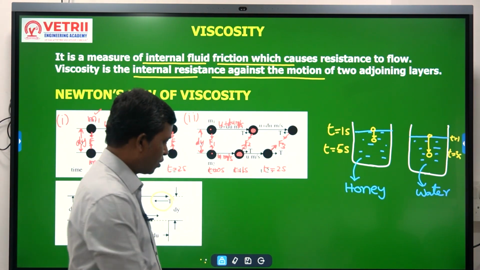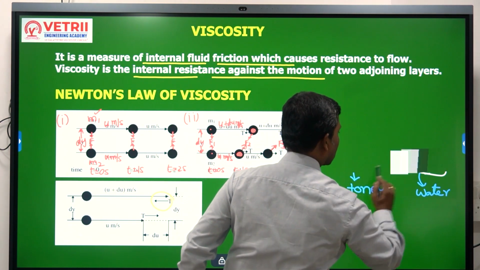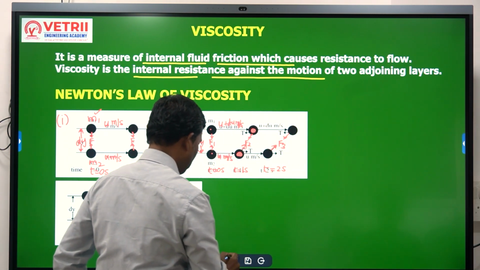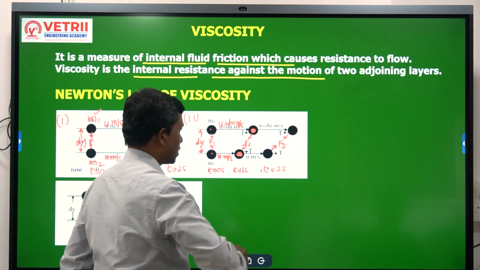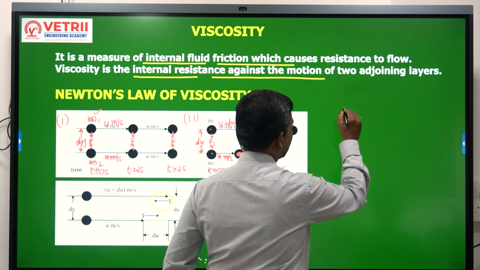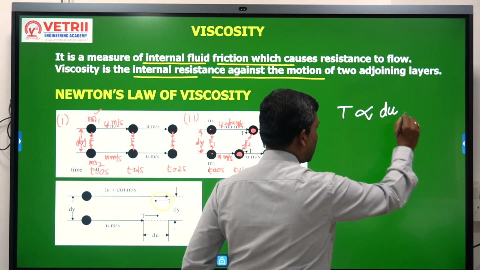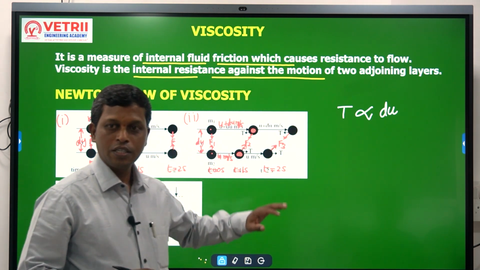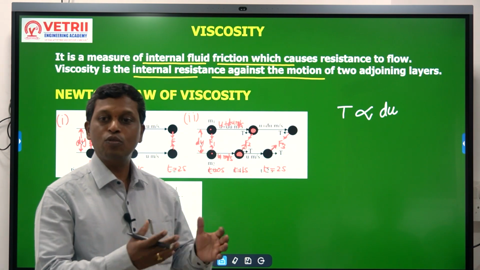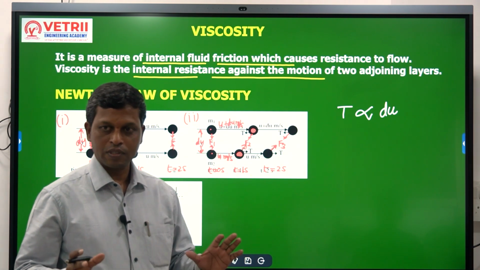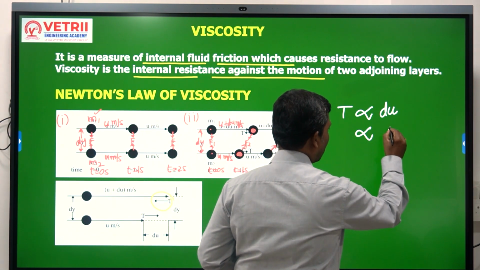According to Newton, this shear force T is proportional to du. Du is nothing but the relative velocity between the molecules. And it is also proportional to A.